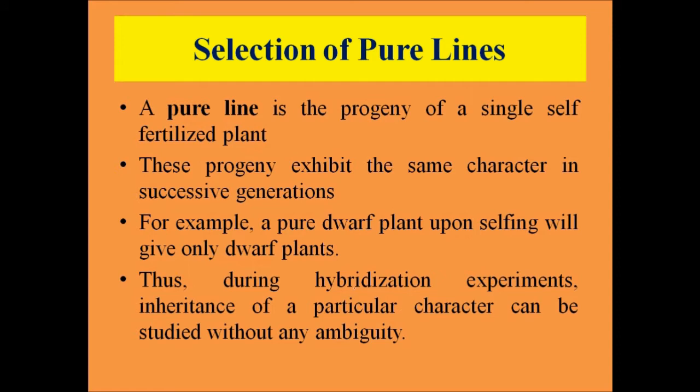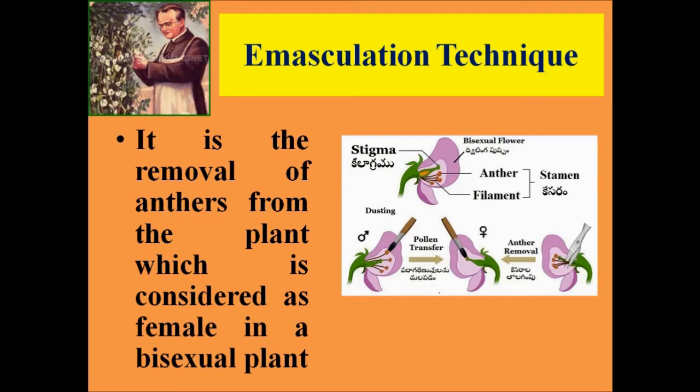Now, what is a pure line? A pure line is the progeny of a single self-fertilized plant. These progeny exhibit the same character in successive generations. For example, a pure dwarf plant upon selfing will produce only dwarf plants. So, such a parent dwarf plant is termed a pure line. During hybridization experiments, the inheritance of a particular character can be studied without any ambiguity if we select a pure line. Next was the emasculation technique.